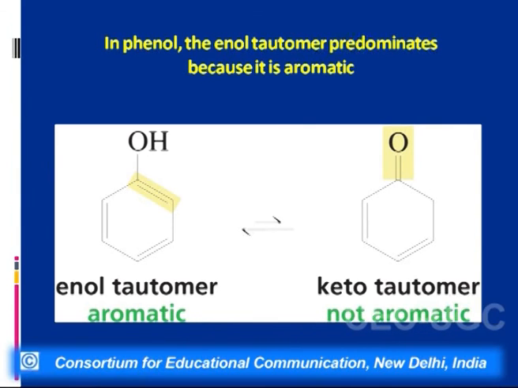Why is the aromatic form more stable? Because here the pi electron cloud is delocalized over the entire ring, whereas in the keto form one of the carbons becomes sp3 hybridized, and because of that change in hybridization the molecule would lose its aromaticity. So we say the exclusive structure for phenol is the enolic form.